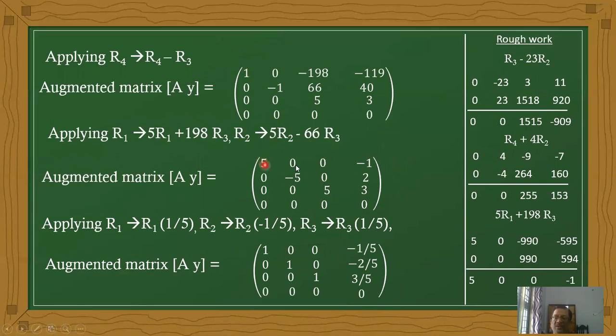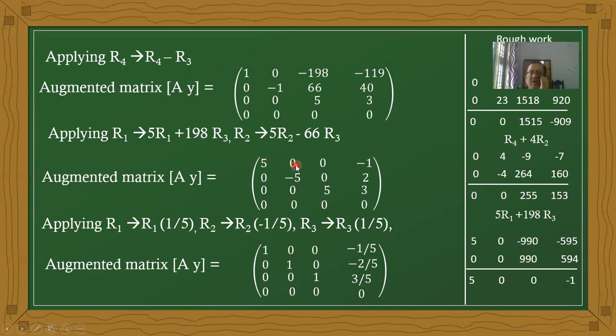5, 0, here we have rough work also. 5 times R1 now. That is 1, sorry, 5 and 5 to multiply. 5, 0 into 5, now 990 into 5, 595. Now here multiplying this value into 198. The value 0, 0, 990, 594.